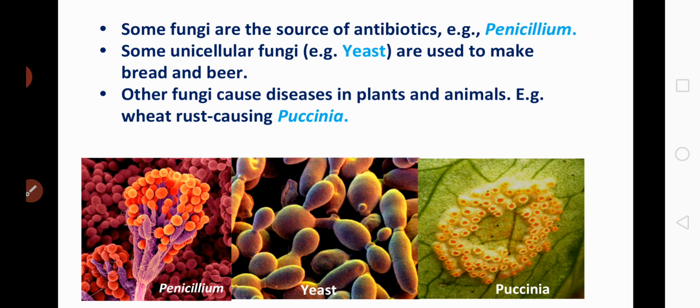Understood? And some unicellular fungi, for example yeast, are used to make bread and beer. That means for making bread and beer, the yeast cells are used. So yeast is also commonly referred to as baker's yeast or brewer's yeast. Understood? And other fungi cause diseases in plants and animals. For example, wheat rust is a disease caused by Puccinia. Puccinia is a fungal member which causes the disease wheat rust in wheat plants. Am I clear? Okay.